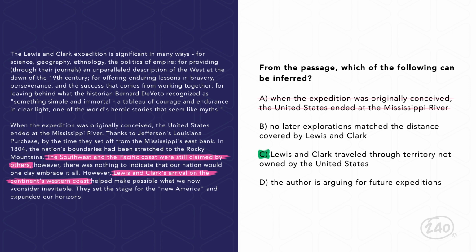A is a true statement given directly. It's not suggested, it's stated. B is too many logic jumps. The passage only talks about what happened before and leading up to their journey. It doesn't talk about future explorations. D is a primary purpose answer, not something to infer. In addition, the author doesn't talk about a need for future expeditions. We made an inference in the previous passage. Now let's look for an implication in this next example.